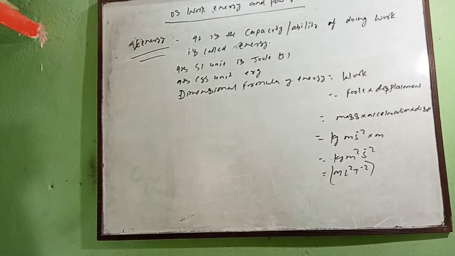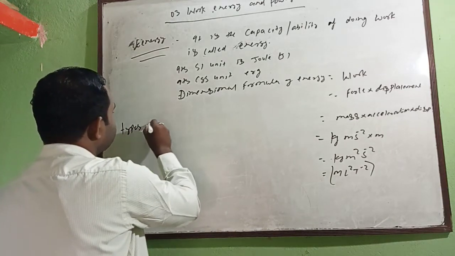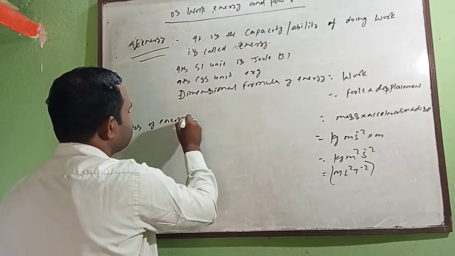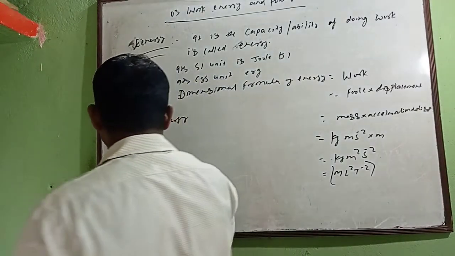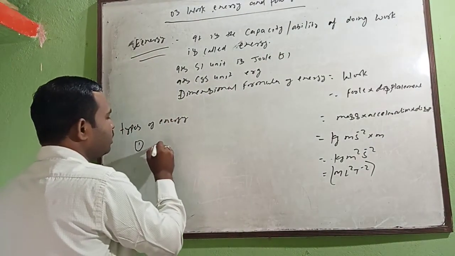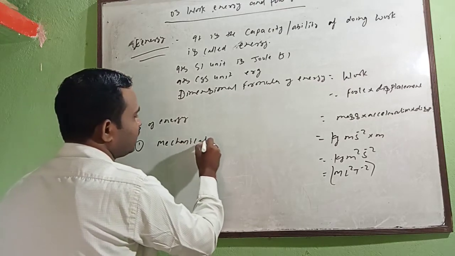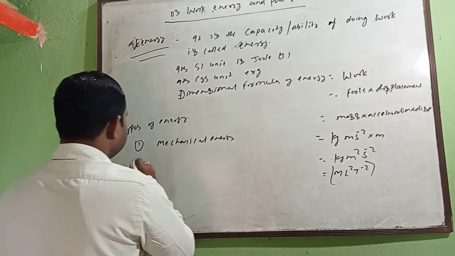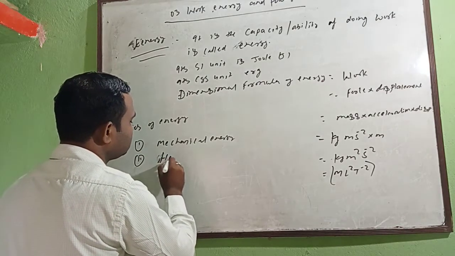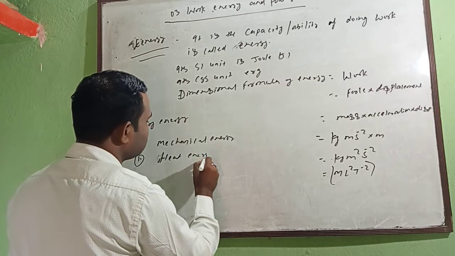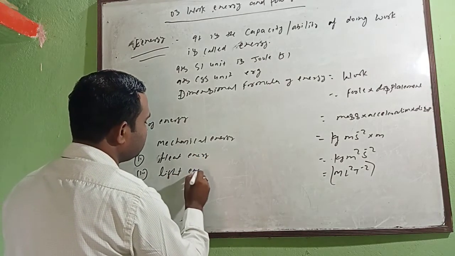Another topic is the types of energy. First, like mechanical energy. Next, heat energy. Next, light energy.